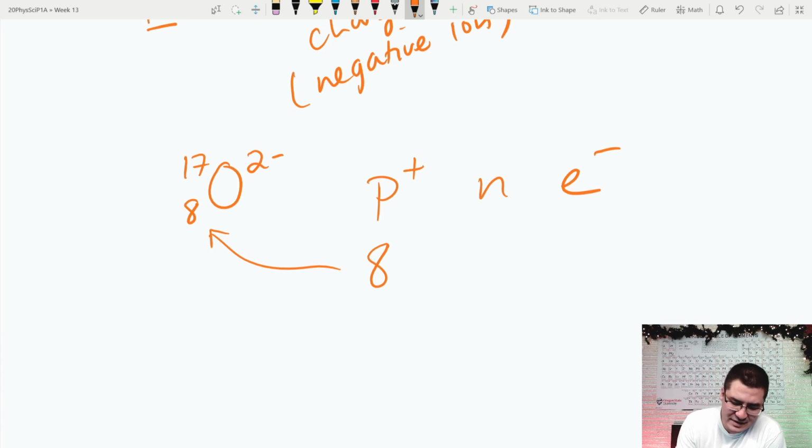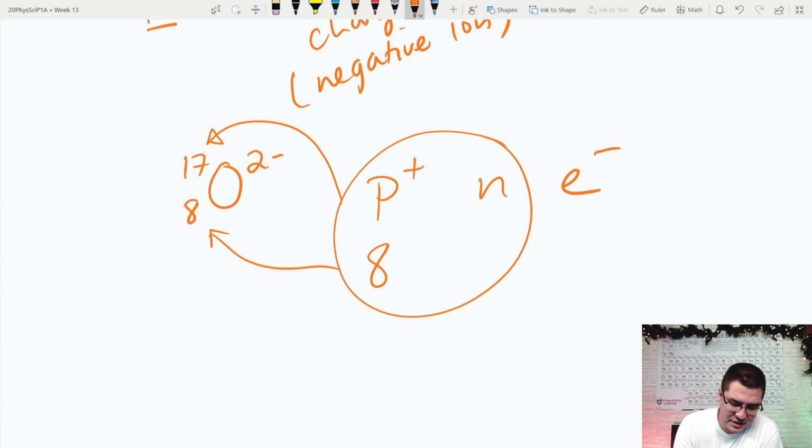Okay. To find neutrons, I know that protons and neutrons together have to add up to 17. So in this case, I can do 17 minus 8 to get 9. So there are 9 neutrons. Okay, and in this case, the overall charge is -2.